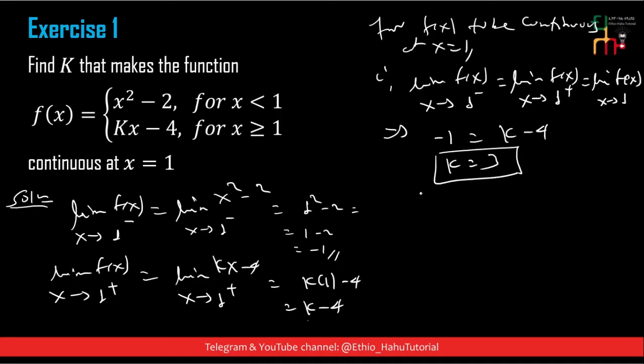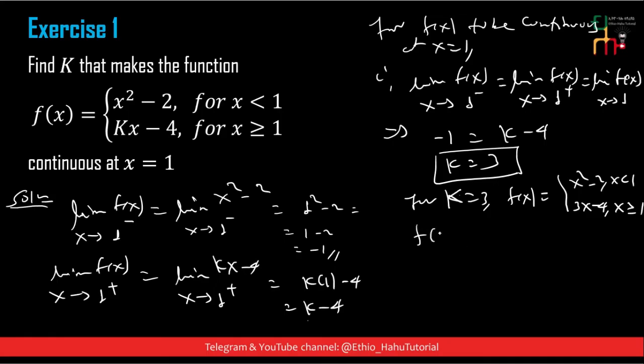For k equal to 3, f of x is x square minus 2 for x less than 1 and 3x minus 4 for x greater than or equal to 1.